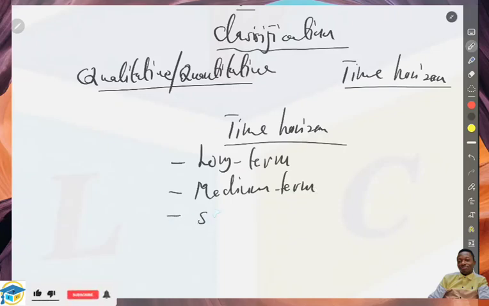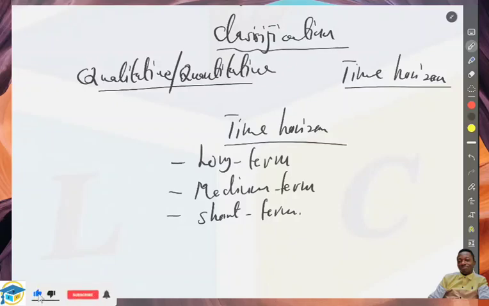Okay, and we have what? The short-term forecasting. So under the time horizon here, we are talking about what? Taking time as a factor in forecasting. And at that, we're looking at the long-term forecast. We also look at the medium-term forecast. We look at what? The short-term forecast.